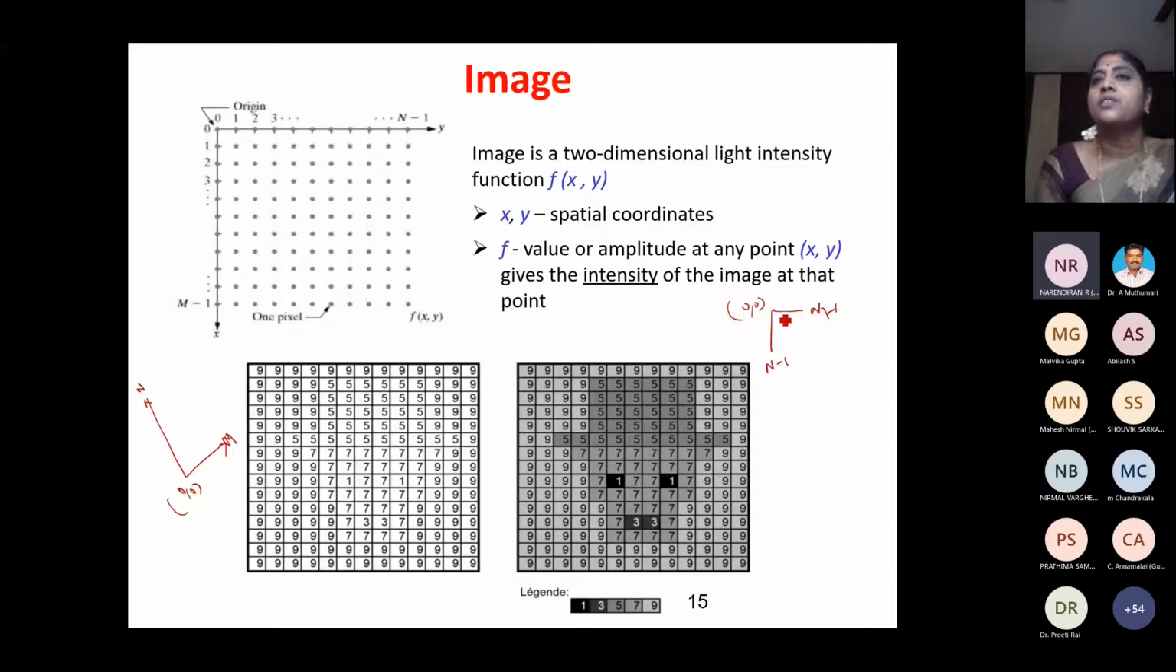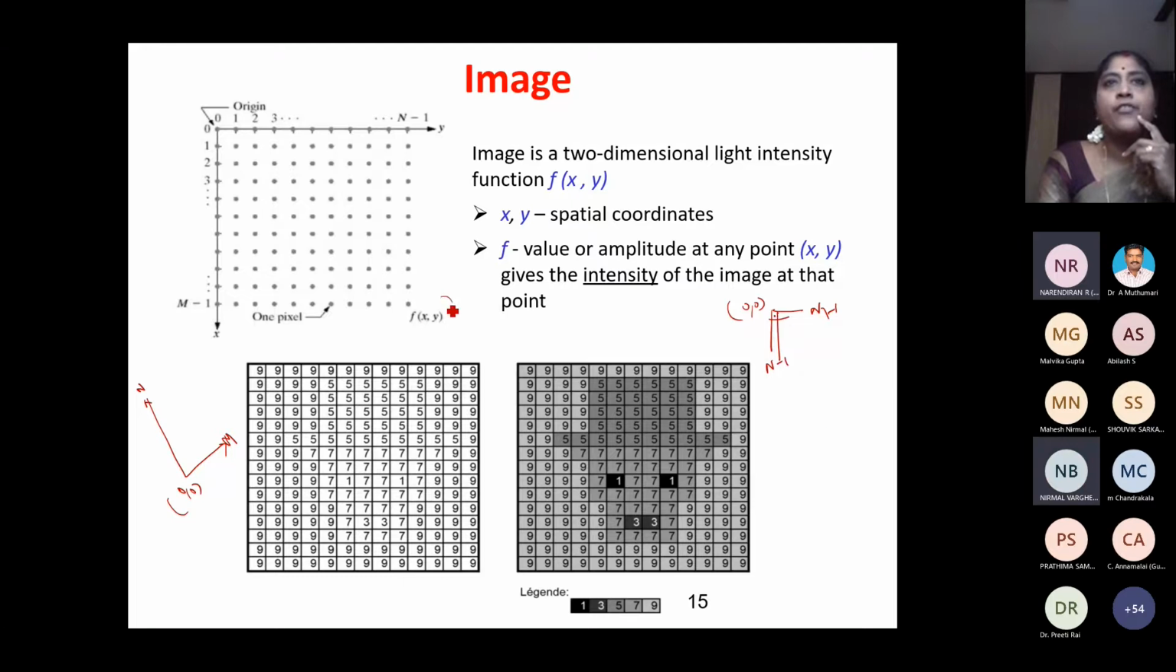Okay. So the intersection of row and column is called a pixel. We call this a pixel. The intersection of rows and columns is called a pixel. So this is the image. You can see the image here, 0, 0. Sorry, this is number of rows and this is number of columns. And each intersection is called a pixel.